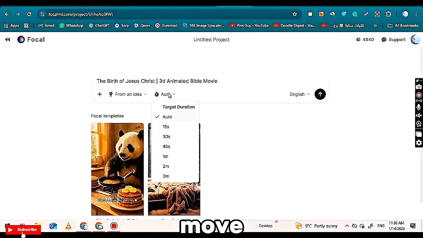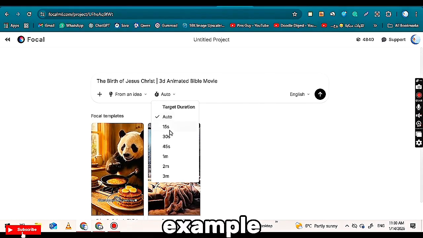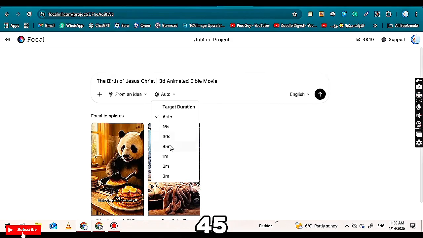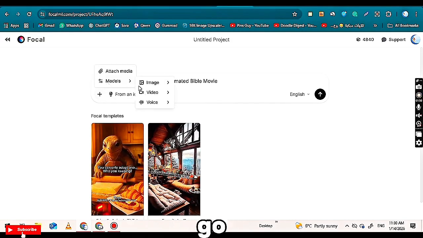Once you enter your idea, move to the next option where you can select the length of the video. You can choose any duration you want, and for this example, I am selecting a short video length of 45 seconds to show how quickly a complete video can be generated. After that, click on the plus icon and go to the Model section.